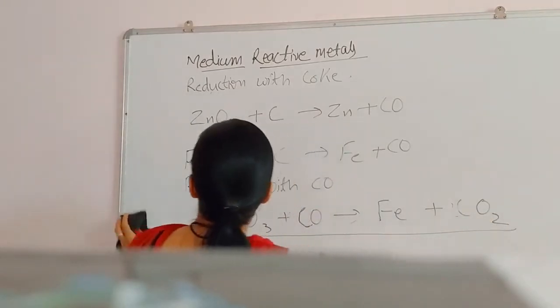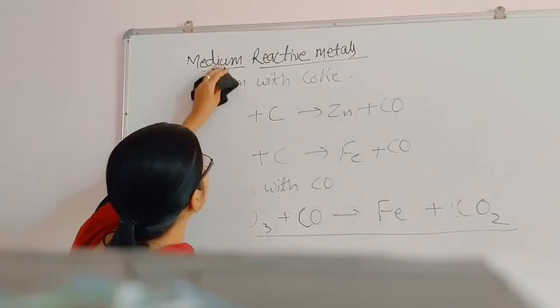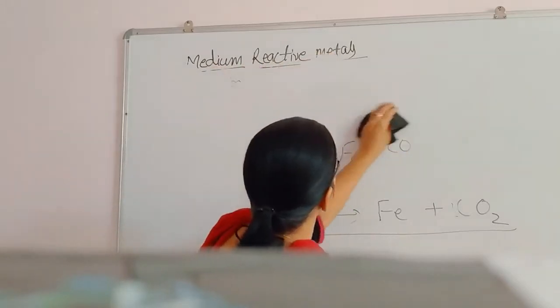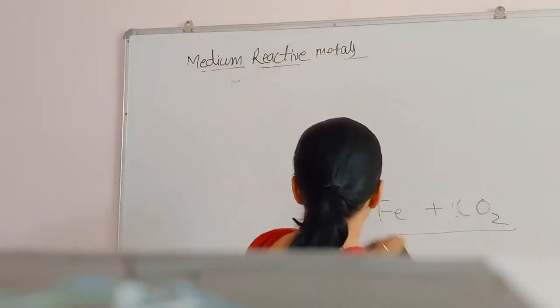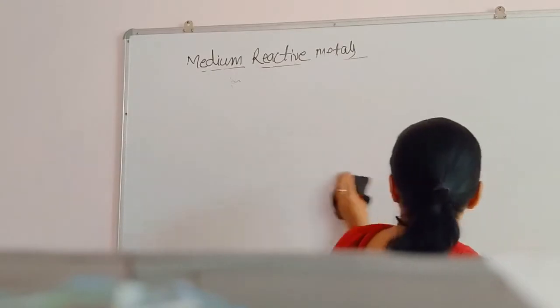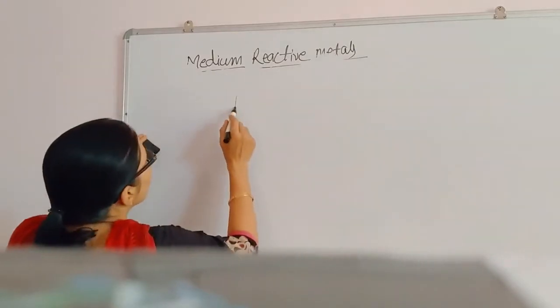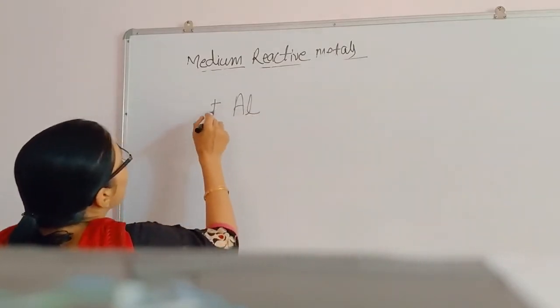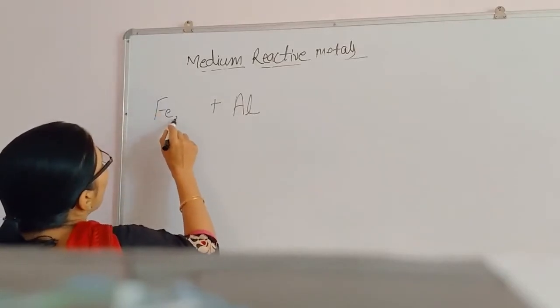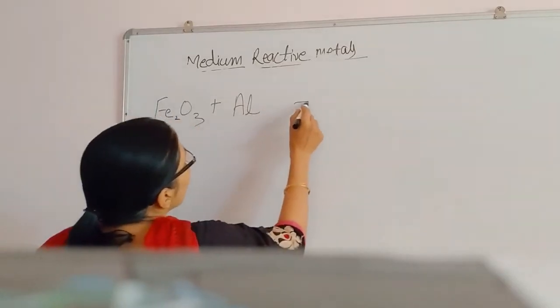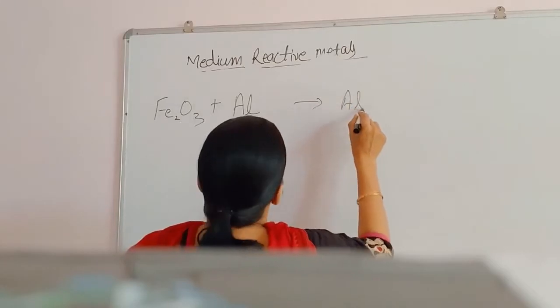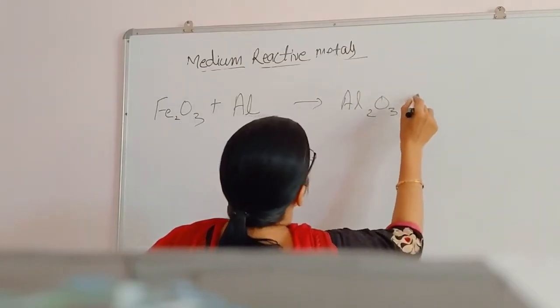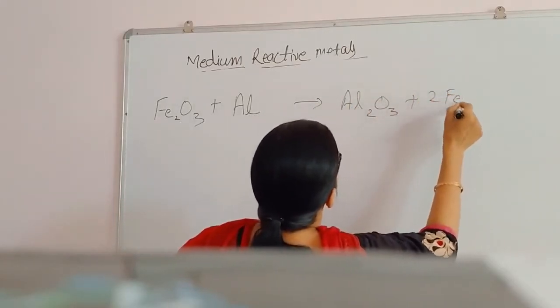Now some more reducing agents are taken. For example, more reactive metal aluminium is taken for Fe2O3. There will be formation of Al2O3 and iron will be released.